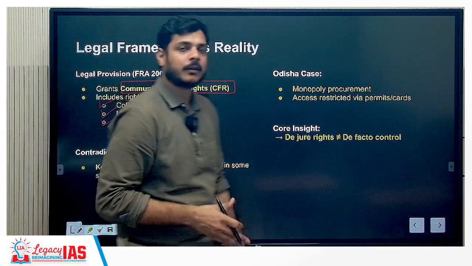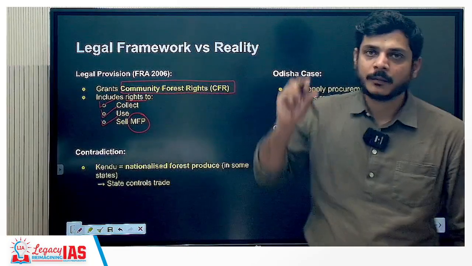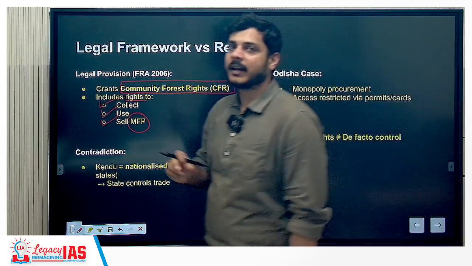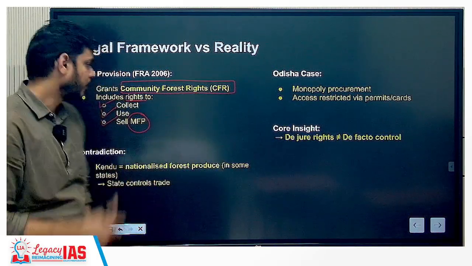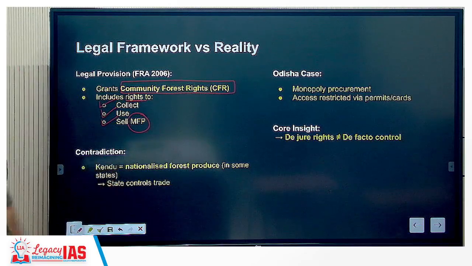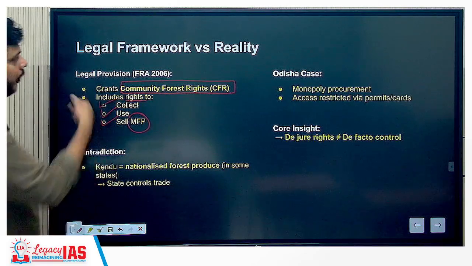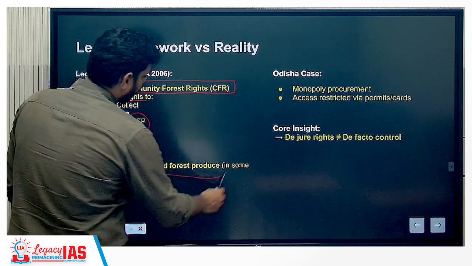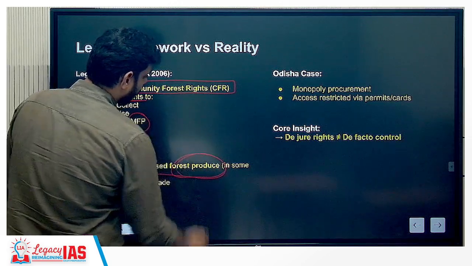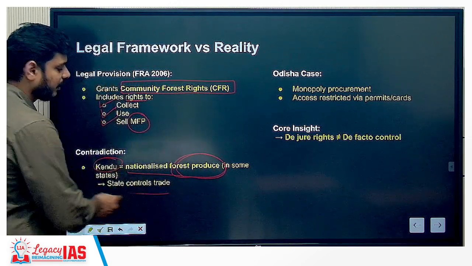Now within the act you will also find that there is a specific direction of what is classified as a minor forest produce, and therefore it can be collected, used, and sold. But there's a contradiction that comes in when we talk about the legislative framework: Kendu has been nationalized forest produce in some states. That means states will control the trade.